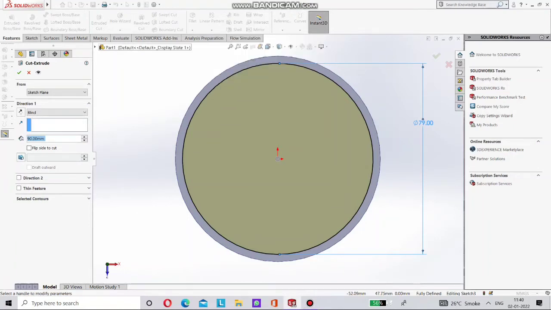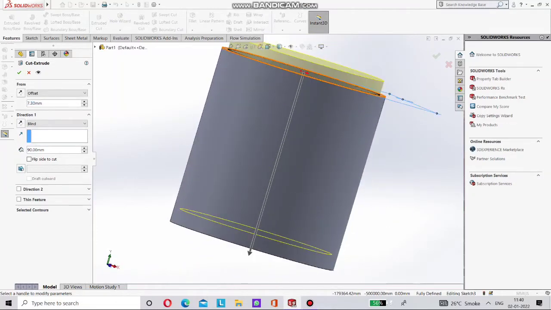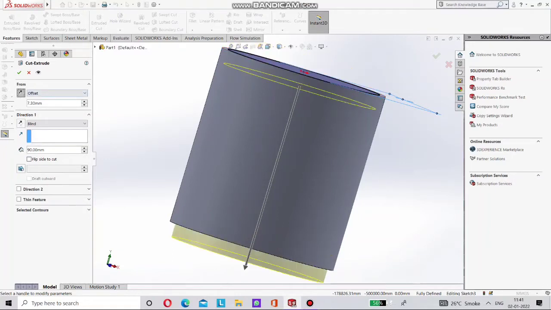Now we have to take an offset in this of 7.3 mm. Save this and make it Blind as 4.3 mm below, in direction 1, here 4.3 mm.